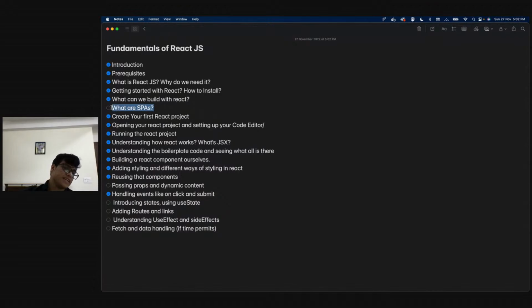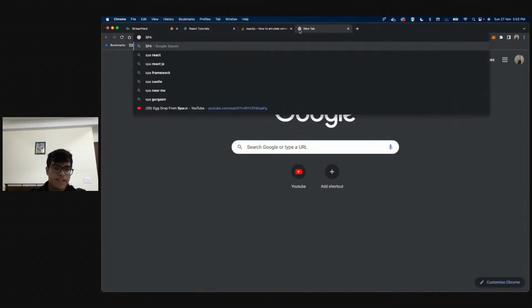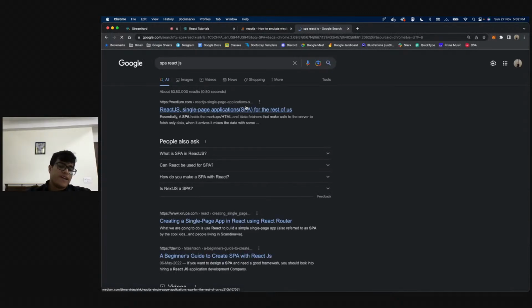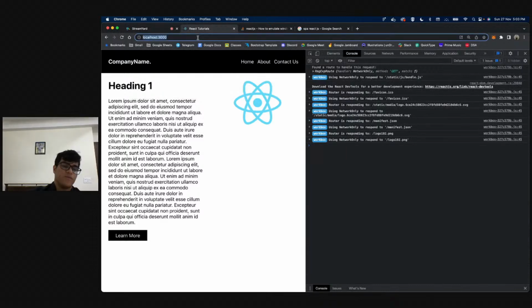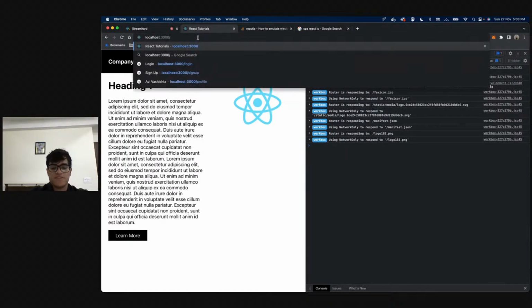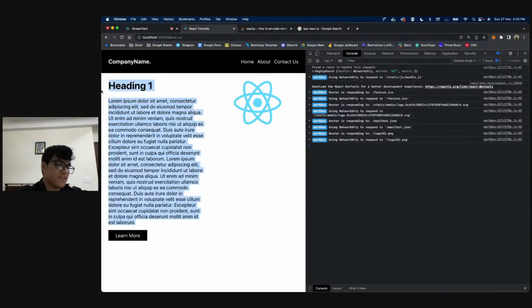Now something that I had to go through with you guys was what SPAs are. SPA stands for single page applications. In React, that means we don't have a lot of routes right now. If I say localhost:3000, this is all we have. If I want to go to localhost:3000/about, to make an about us page, right now it does nothing. It does not take us to an about us page, and the reason is very simple: by default React is a single page application. Changing routes does nothing for me.